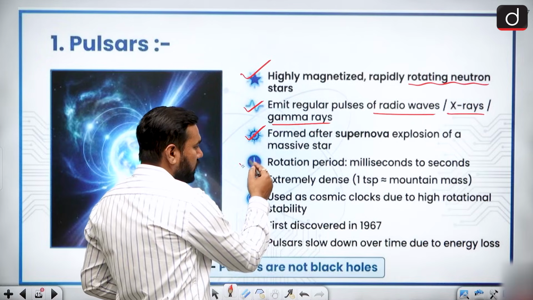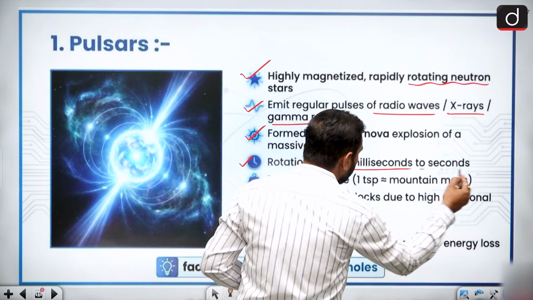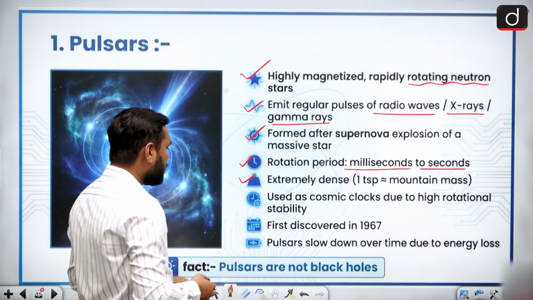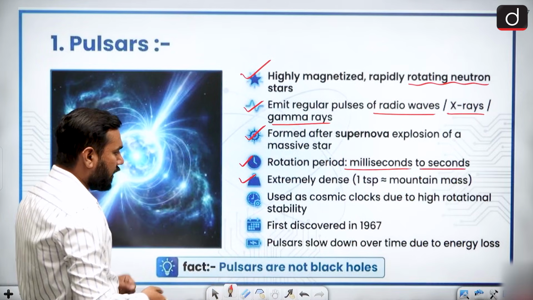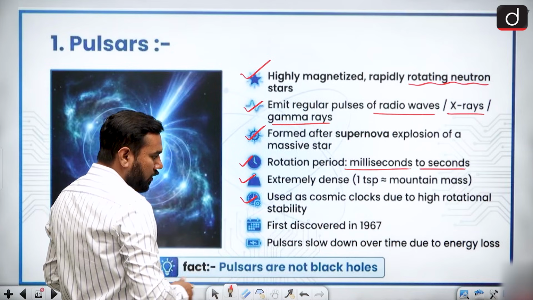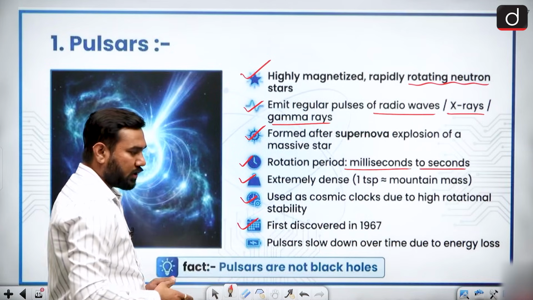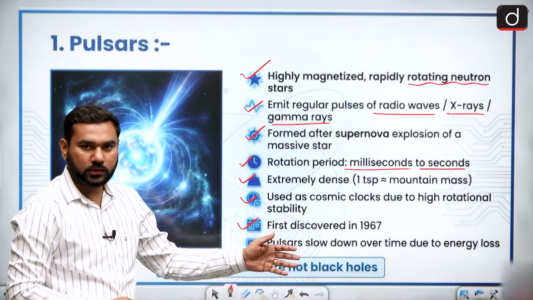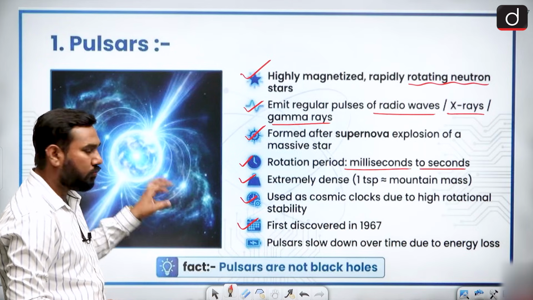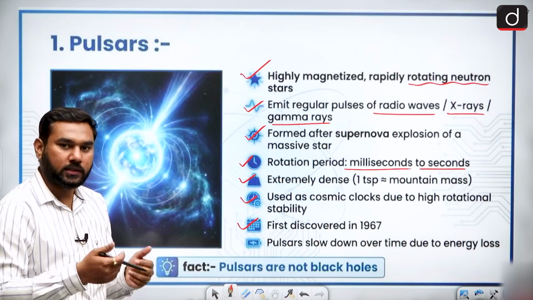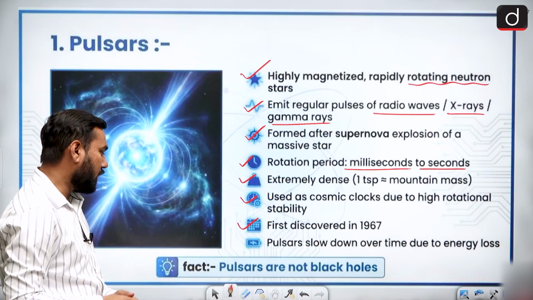Rotation period is from a millisecond to a second, and they are extremely dense because the density is very high, and used as a cosmic clock due to high rotational stability. First discovered in 1967, pulsars slow down over time due to energy loss because they are very massive and very magnetized. Regularly there is a loss of energy, so they can easily slow down and reach the end of their life.